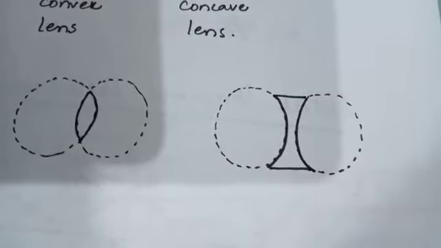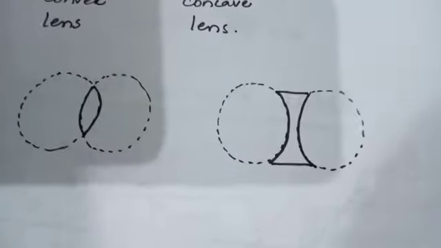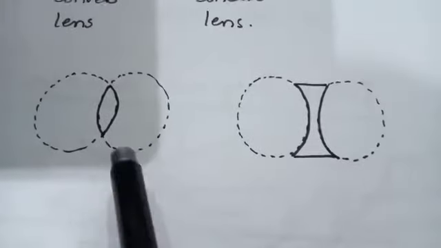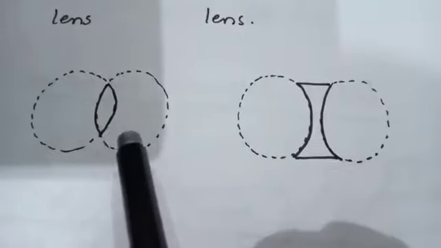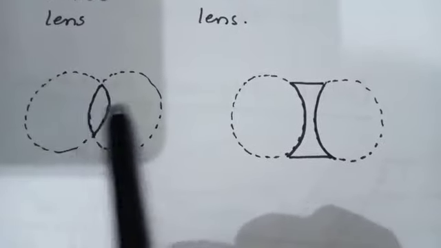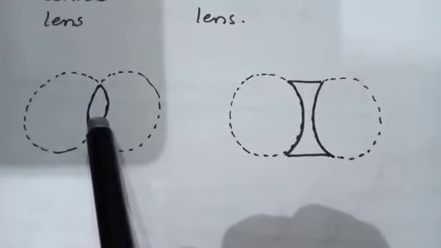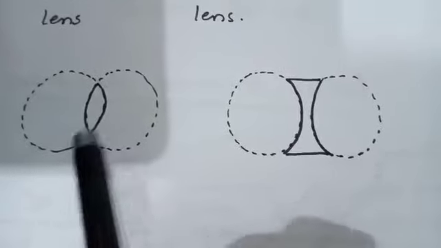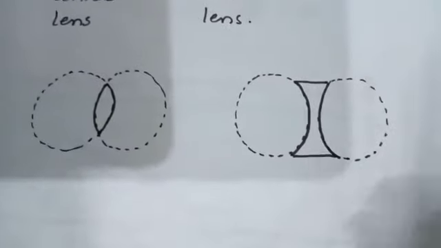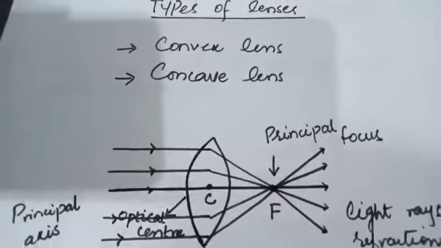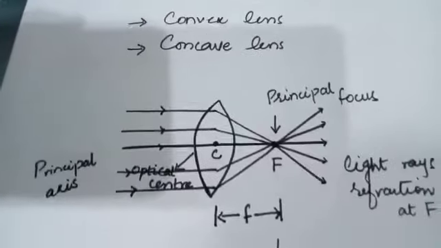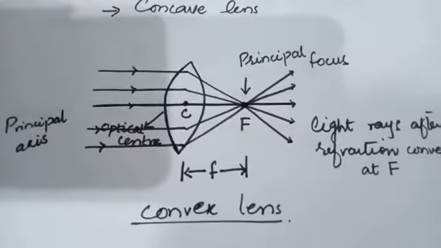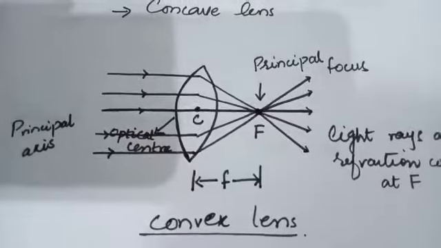Each of the two surfaces of a spherical lens is a section of a sphere. There are two spheres that overlap, and a section of the sphere makes a lens. This is a convex lens and this is a concave lens. There are two types of lenses. Now we are going to discuss different lens terminologies.